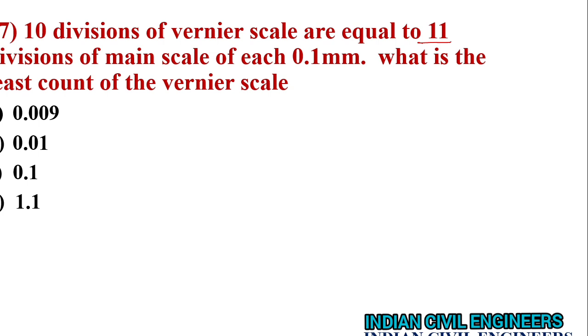Here what they give is total number of divisions on the vernier, N, is 10, and total number of divisions on the main scale is N plus 1, which is 11. Length of one division on the main scale, S, is equal to 0.1 mm.